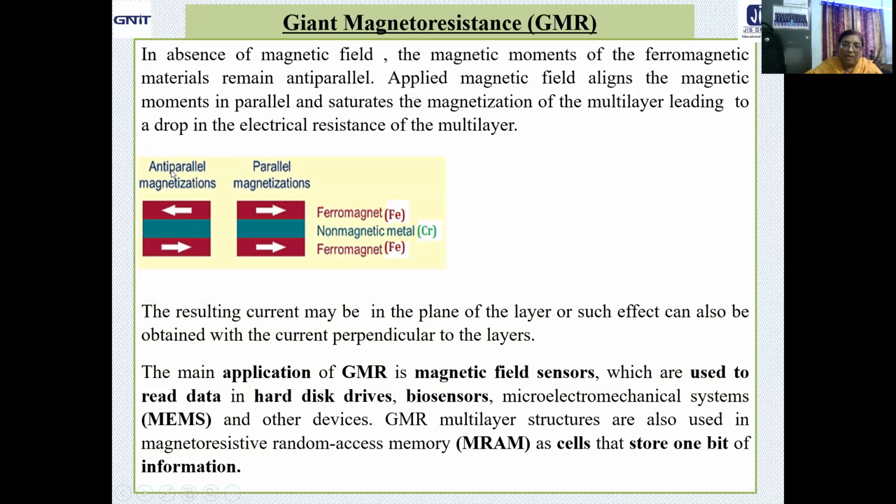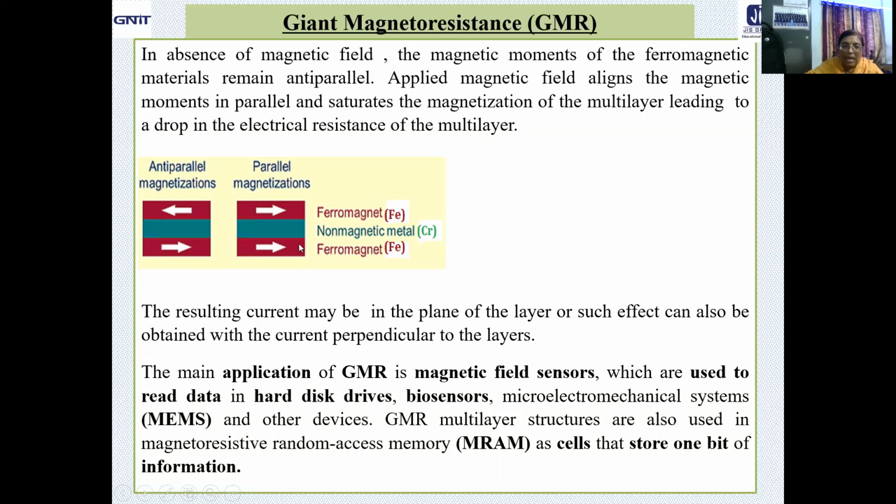So look at the first one. Here the anti-parallel magnetic moment alignment is found in ferromagnet layers. Alternate ferromagnet layers, in between we have the non-magnetic metal in the form of chromium. Now no magnetic field is applied here, so in general you are getting the anti-parallel magnetization.